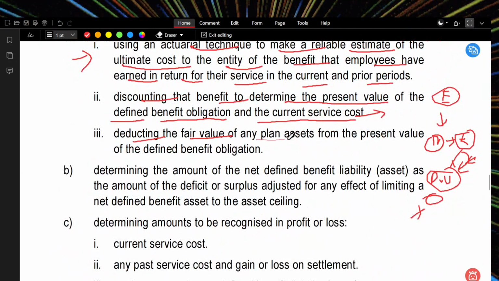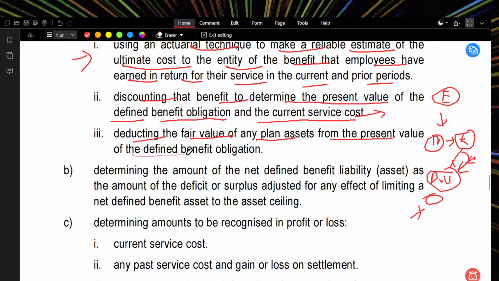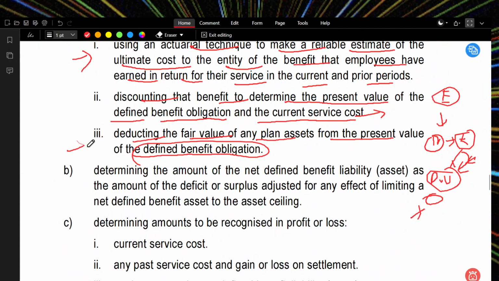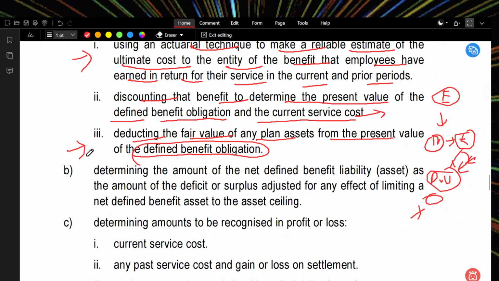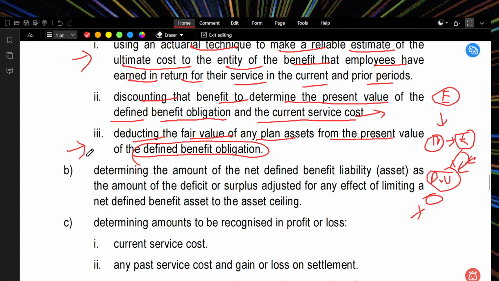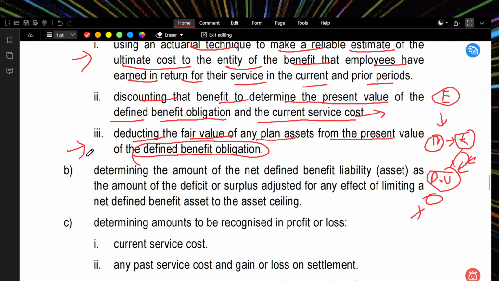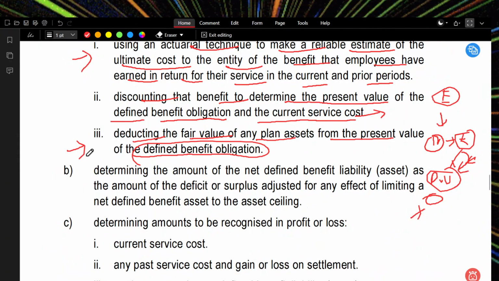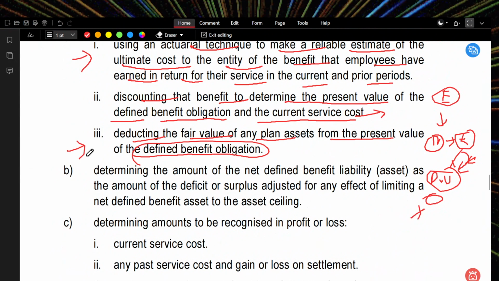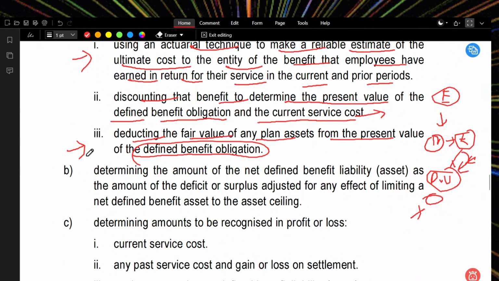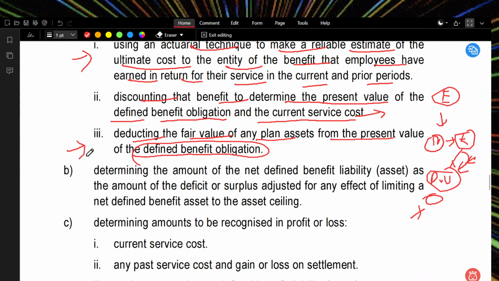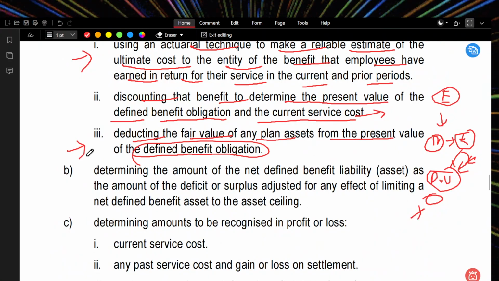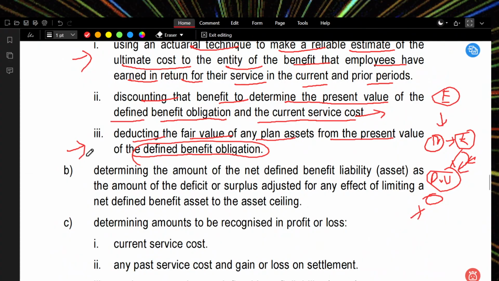Deducting the fair value of any plan assets from the present value of the defined benefit obligation. What they are saying, sir, is this: what is the fair value of the plan assets and the present value of the defined benefit obligation right now? If the obligation arises, can the plan provide the benefit? And what is the present value, determining whether the plan is sufficient for satisfying the benefit?